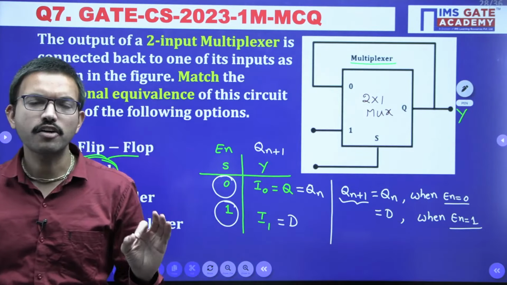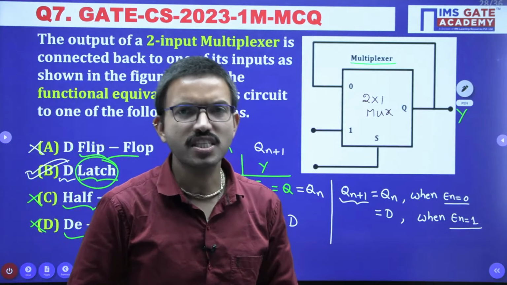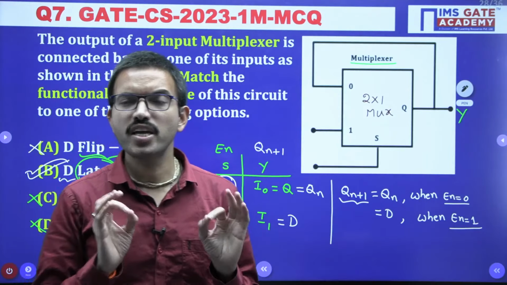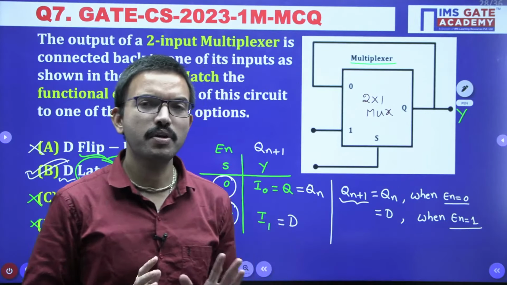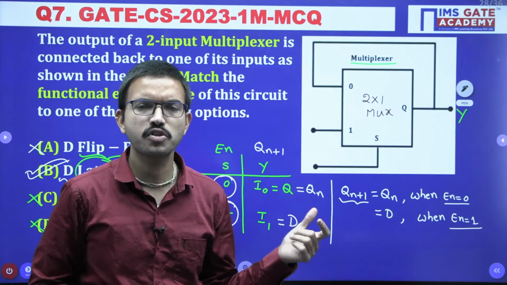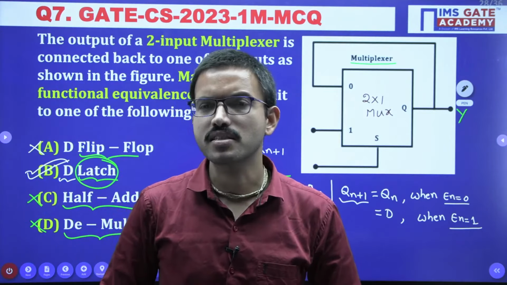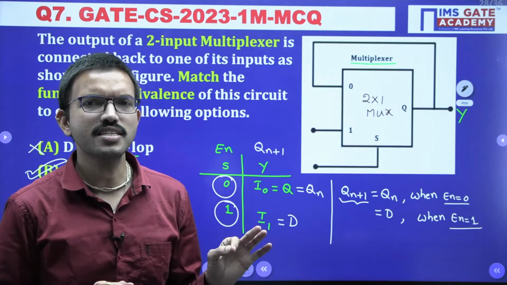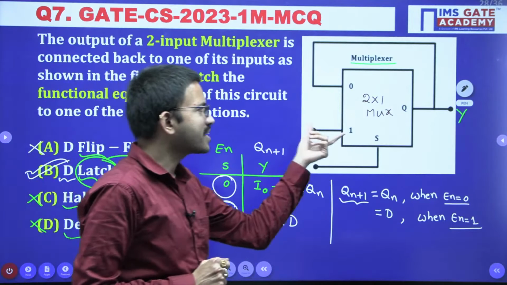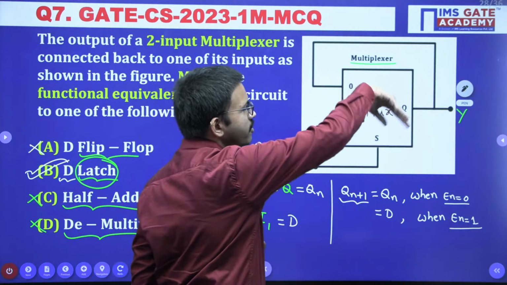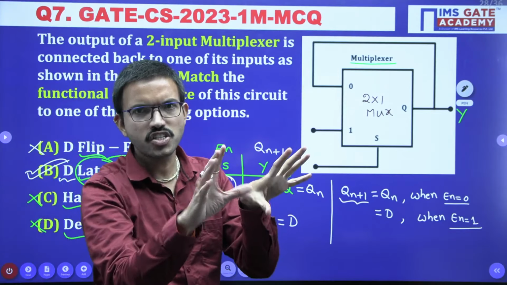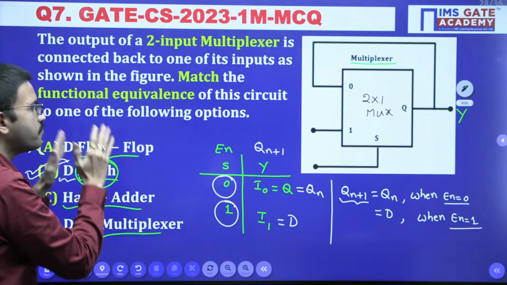I hope all of you know that a mux is a universal element, because with the help of a mux we can implement any logic gate, any logic function, and any digital circuit, provided the number of input variables and selections are the same. With a single mux we can implement any Boolean function. That is why we say mux is a universal element. Now see the beauty of this question. Mux is a combinational circuit, but the moment we keep a feedback path, this circuit comes under sequential, and functionality wise it matches the D latch.